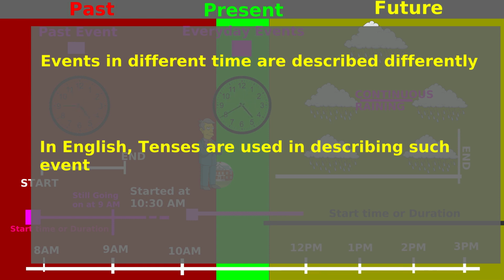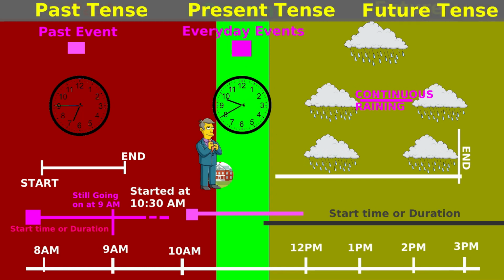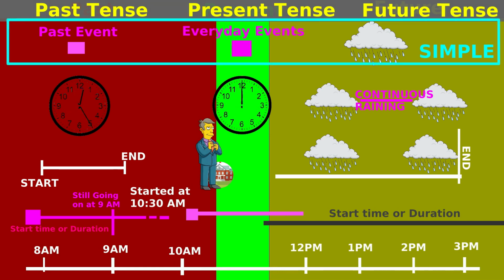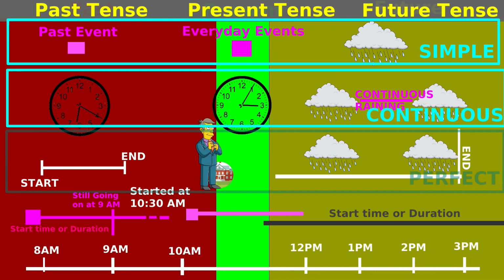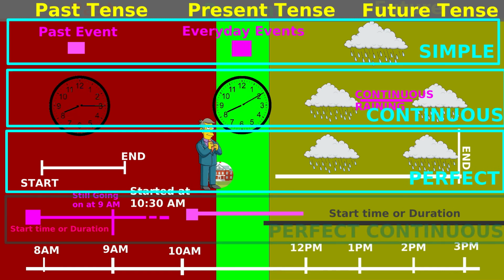Events happened in past are described by past tense. Events happening in present are described by present tense. And events that will take place in the future are described by future tense. You must have noticed that in each of these tenses, there are 4 types of events possible, and thus, there are 4 types of tenses in each category. These are simple, continuous, perfect, and perfect continuous.